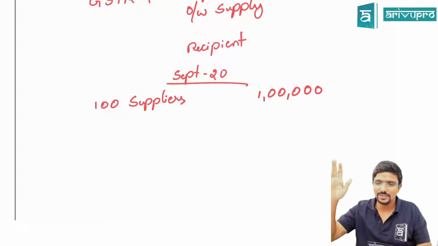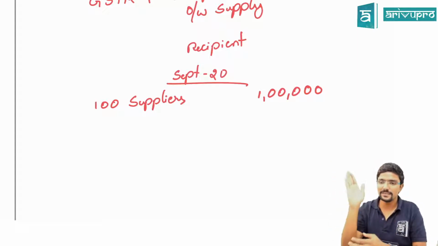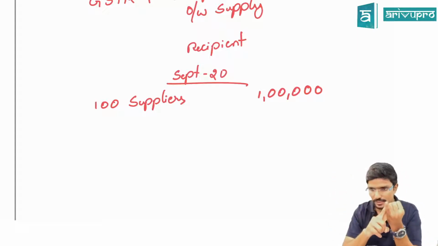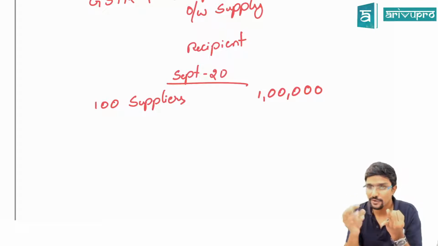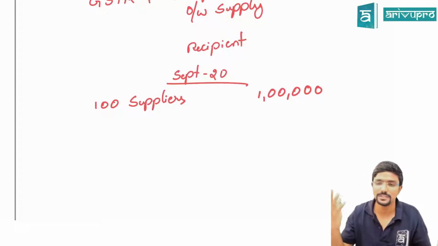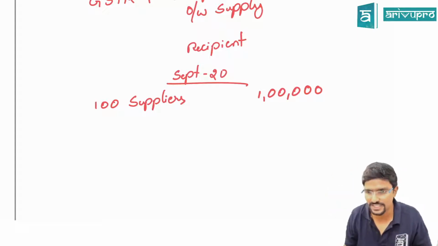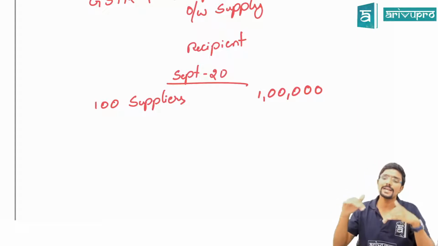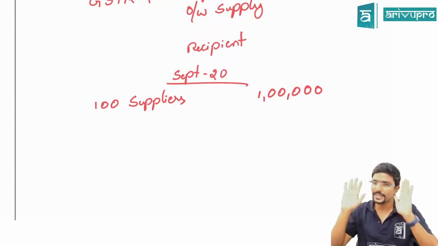That, sir, what are those conditions? Simple, guys. Section 16 will tell you should have received the goods, then you should be in the possession of tax invoice. All those things. If you are receiving goods in installment, you can take a credit only when you receive the last installment. All those conditions are given in section 16. Agree? If you satisfy all those conditions, you can take a credit.